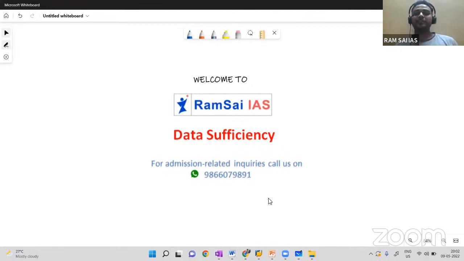Now today we are going to start a topic called data sufficiency, which has very high importance in CSAT. Probably you will get 2 to 5 questions from data sufficiency. If you observe the trend of CSAT, especially data sufficiency, till 2019 there were no questions, but from 2019 they started giving data sufficiency questions as well. Initially there were only 2 questions, but last year you can find around 5 questions were asked in data sufficiency itself. So I'm sure this session will be very helpful for you people, and it will be very interesting as well.